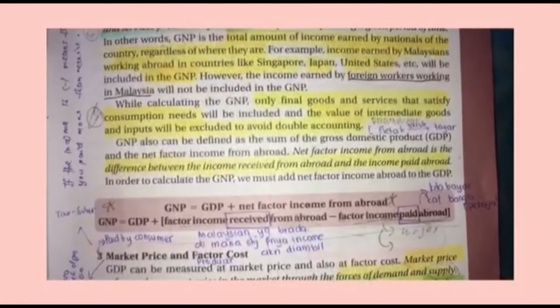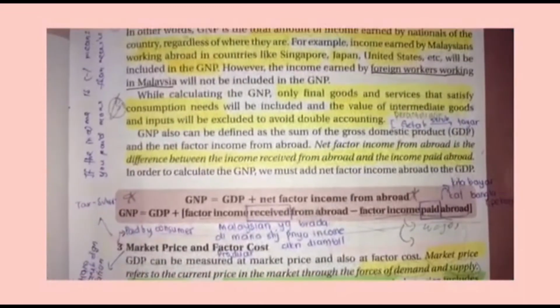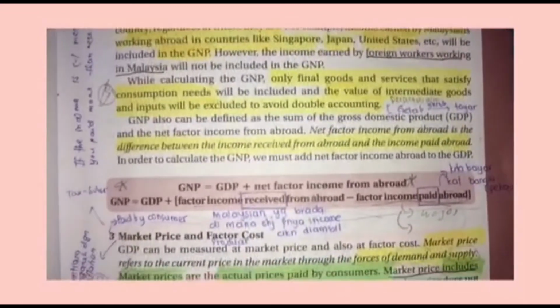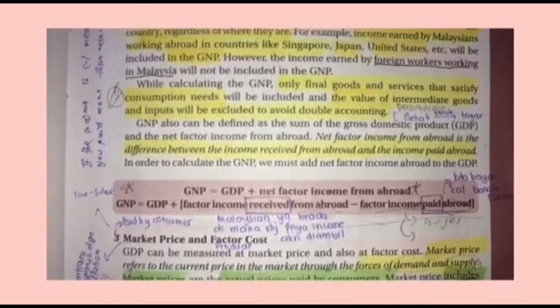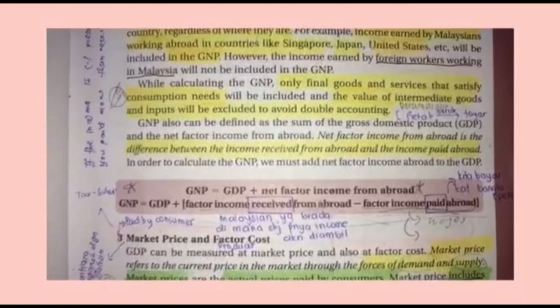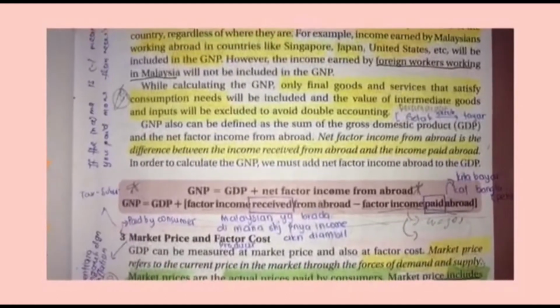GNP can be calculated as GDP plus net factor income from abroad. And GNP equals GDP plus factor income received from abroad minus factor income paid to abroad. That's all from me. Thank you.